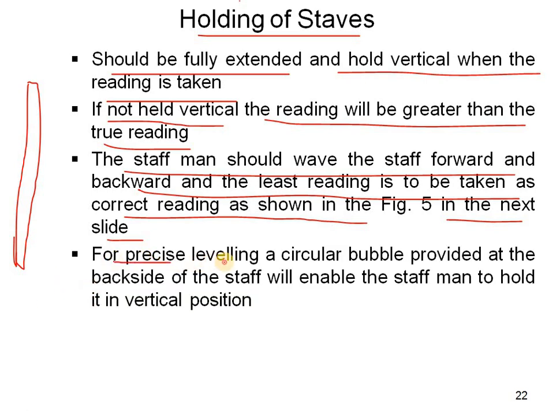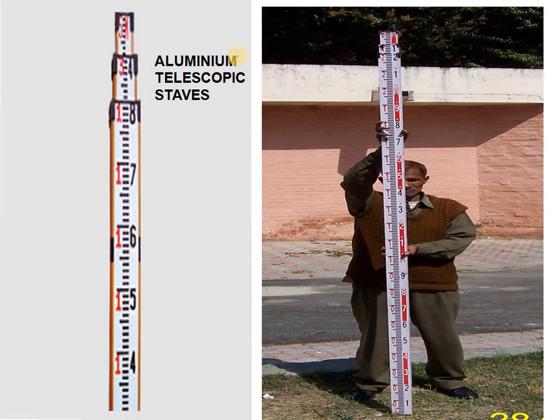For precise leveling, a circular bubble provided at the backside of the staff will enable the staffman to hold it in a vertical position. So in precise leveling, a circular bubble is provided at the backside of the staff, and it enables the staffman to hold it in a vertical position. So this is the aluminum telescopic staff we are using. In this way we have to hold the staff perfectly.